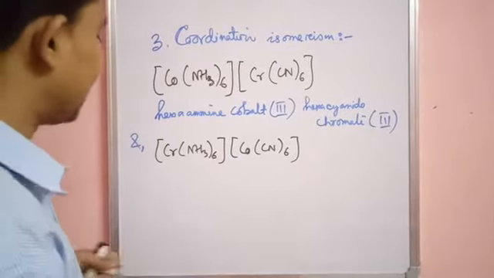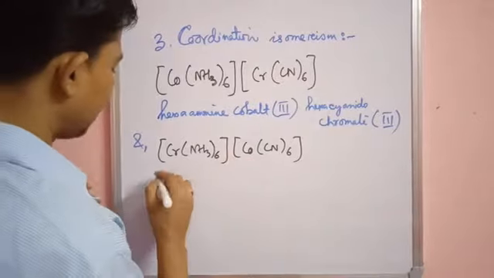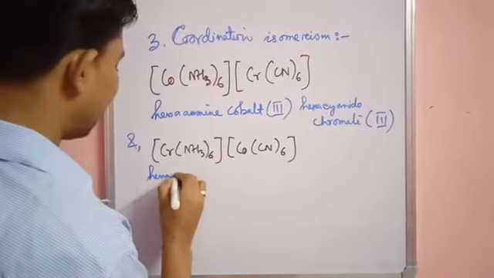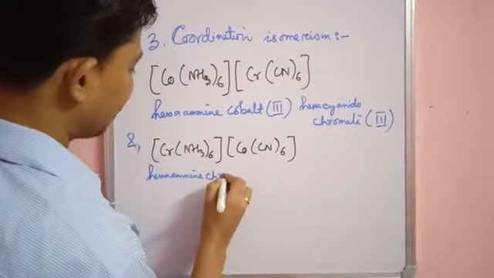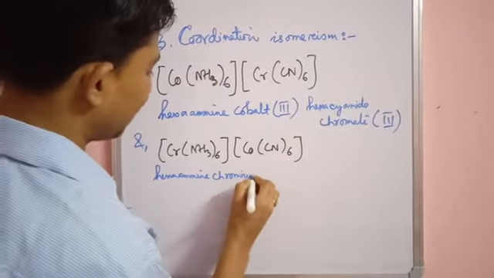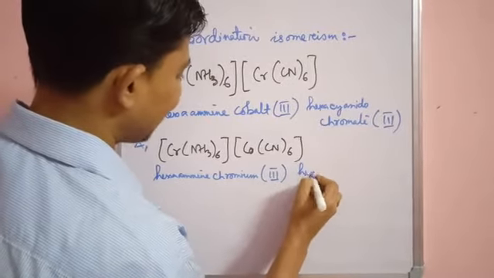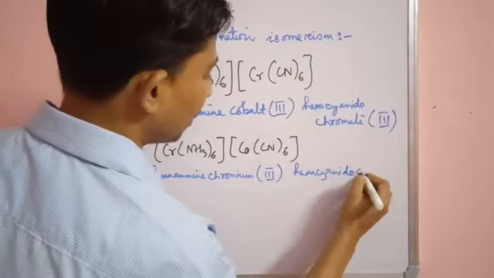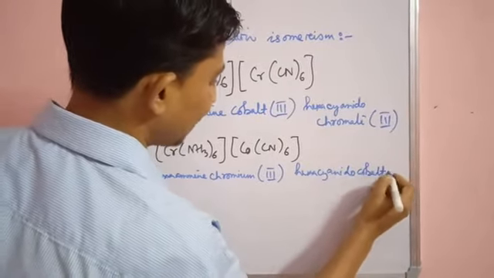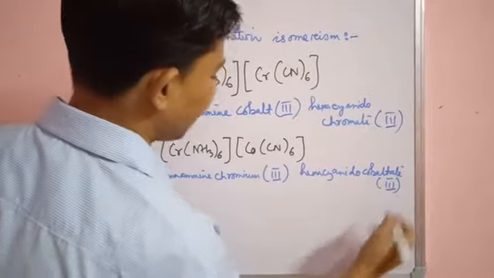So the name will be, this portion is the cationic portion and this portion is the anionic portion: hexaamminechromium(III) hexacyanidocobaltate(III).